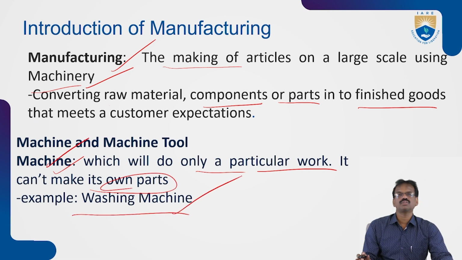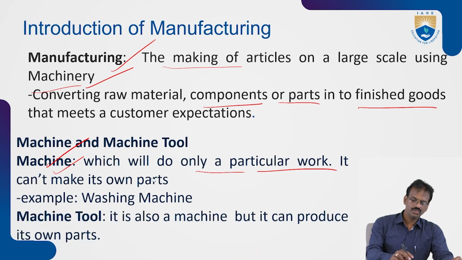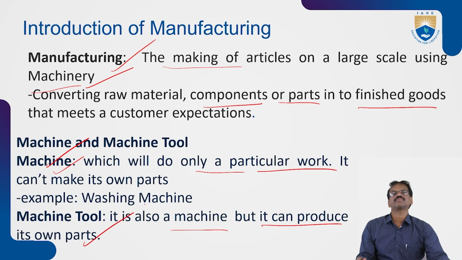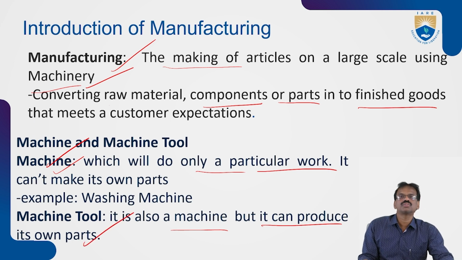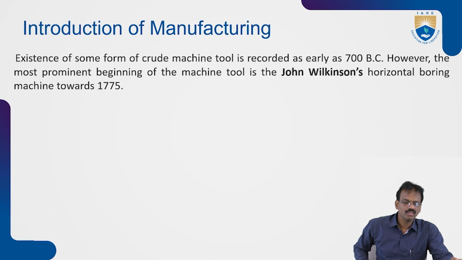For example, a washing machine performs only the cleaning of clothes. It cannot prepare the parts of the washing machine on that machine. But a machine tool is also a machine, and it can produce its own parts also. That is the machine tool. For example, the lathe machine: we can prepare different parts on machine tools, and they can prepare their own parts also. Many examples you can see.